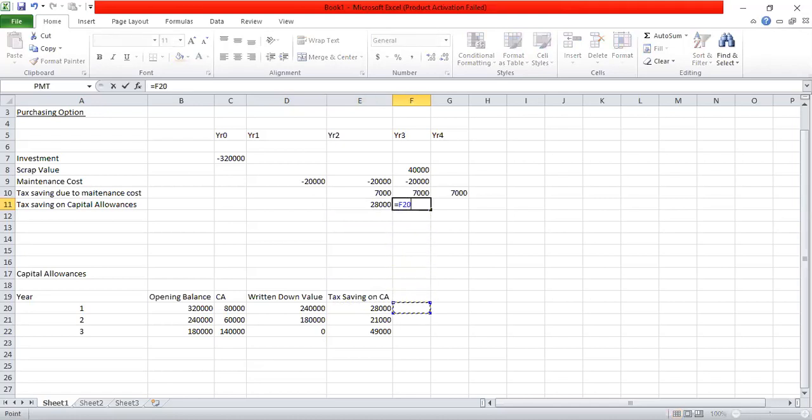Then the second year benefit we are receiving in year 3, and the third year benefit we are receiving in year 4. Those are positive cash flows. Those are tax savings. So these are the complete cash flows of the purchasing option. Now I can calculate the net cash flows.